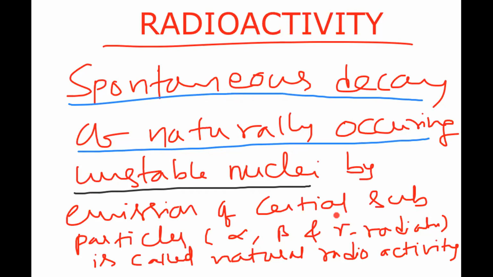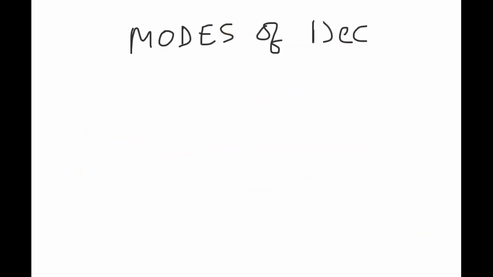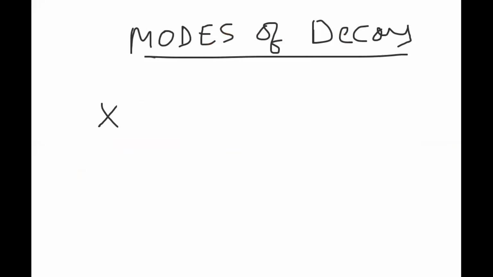So let us discuss the modes of decay. If you observe carefully, in any decay there is a starting unstable nucleus, the radioactive nucleus, which I'm calling the parent nucleus.